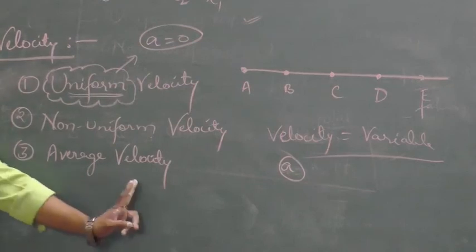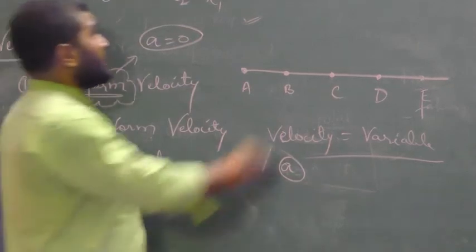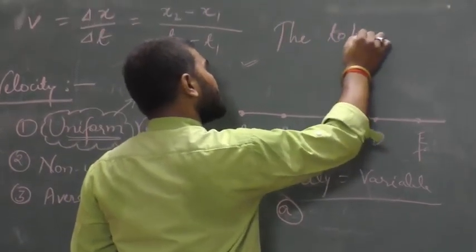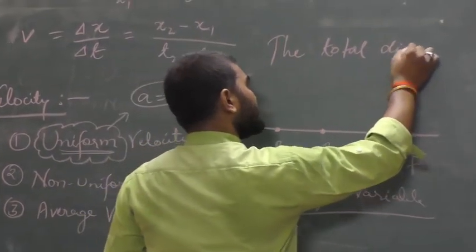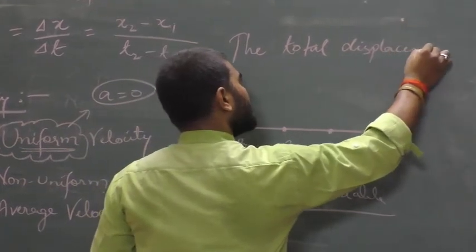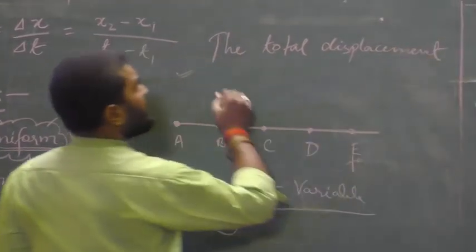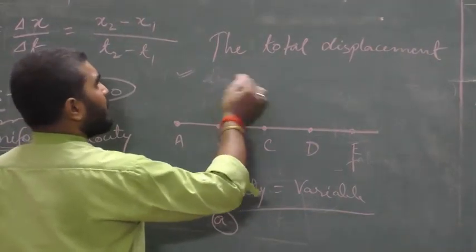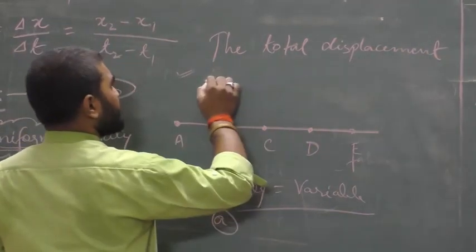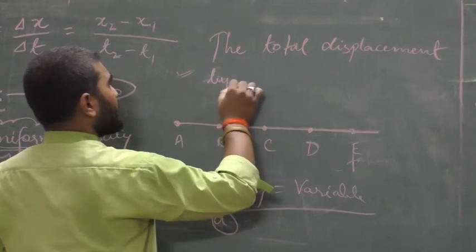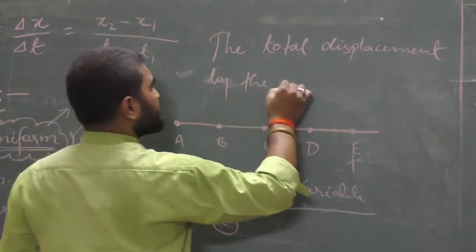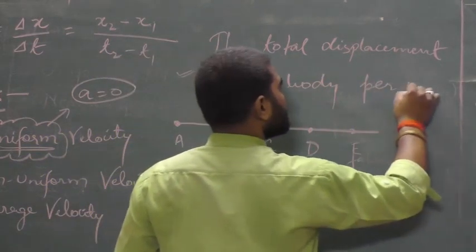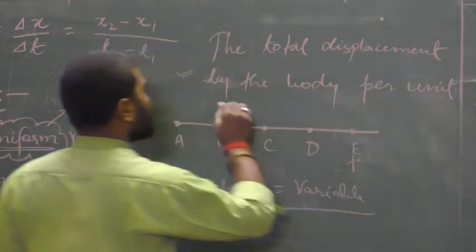So what do you mean by average velocity? The total displacement by the body in a particular time, per unit total time taken.